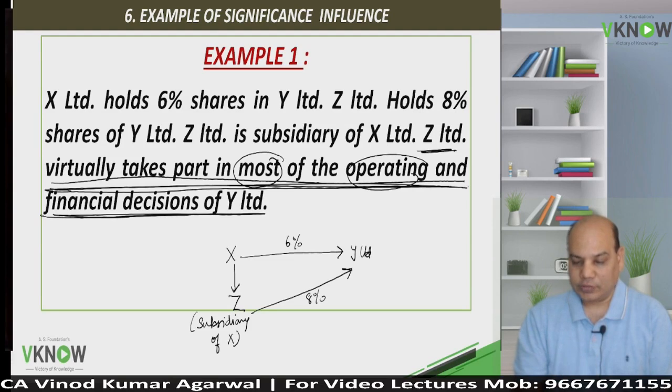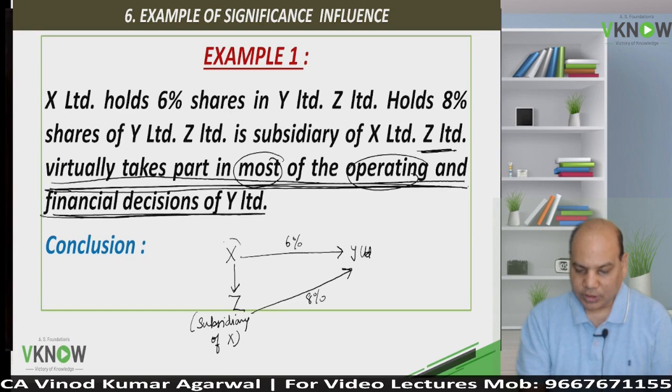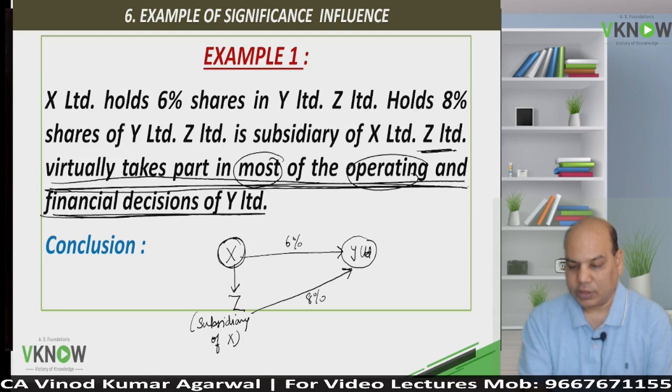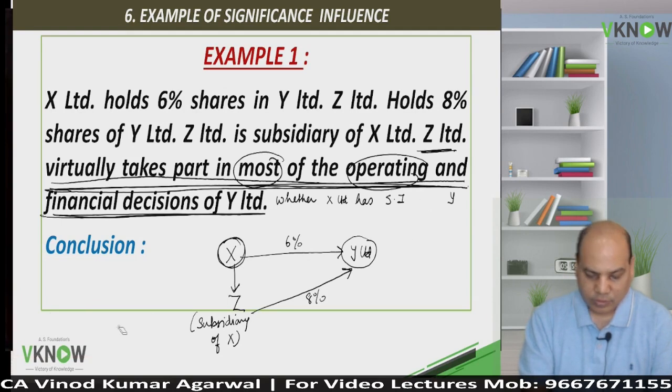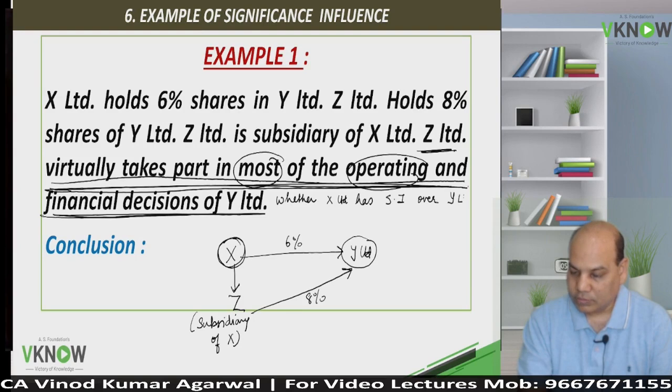So the question is whether X Limited has significant influence over Y Limited. Write it down.